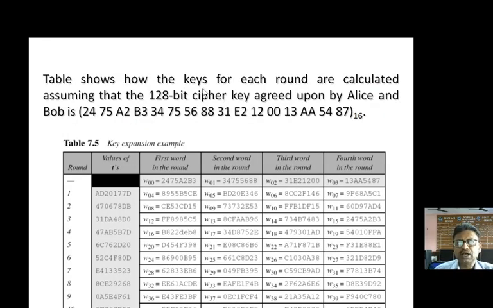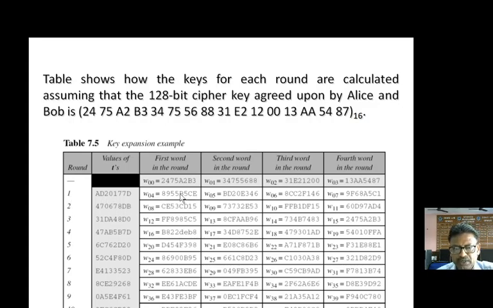Now this table shows how the keys of each round are calculated, assuming a 128-bit cipher key agreed upon by the sender as well as the receiver. Suppose the value is this one. If this is the cipher key which a sender is using, then 24, 75, A2 and B3 will be the first word. Then 34, 75, 56 and 88 will be the second word. Then 31, E2, 12 and 00 will be the third word, and then 13, AA, 54 and 87 will be the fourth word.